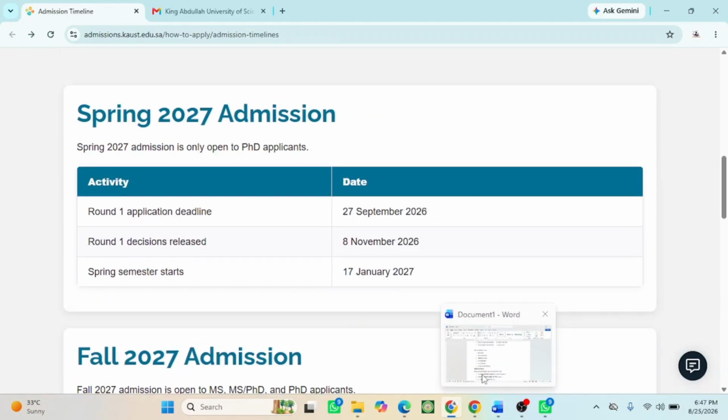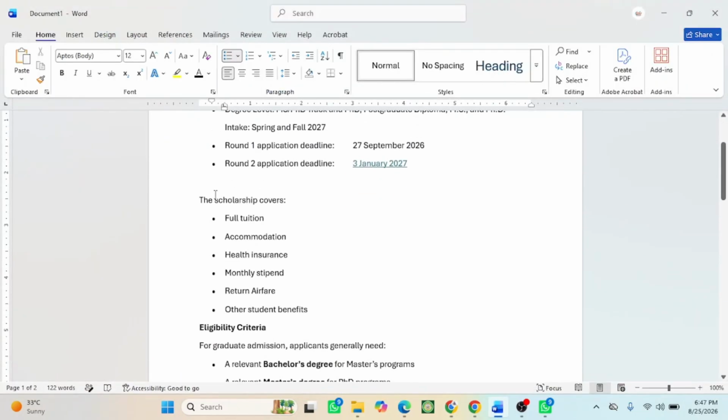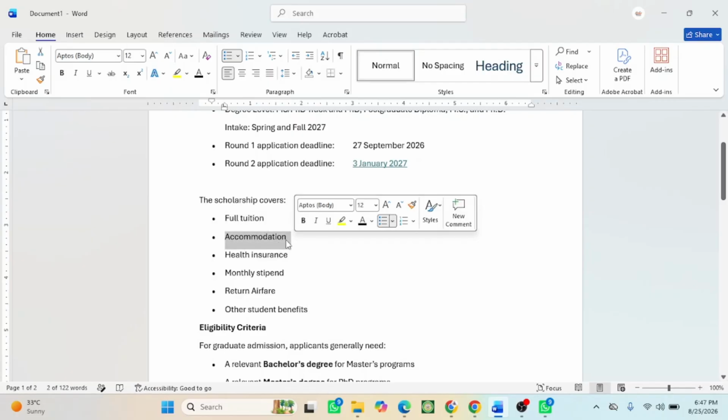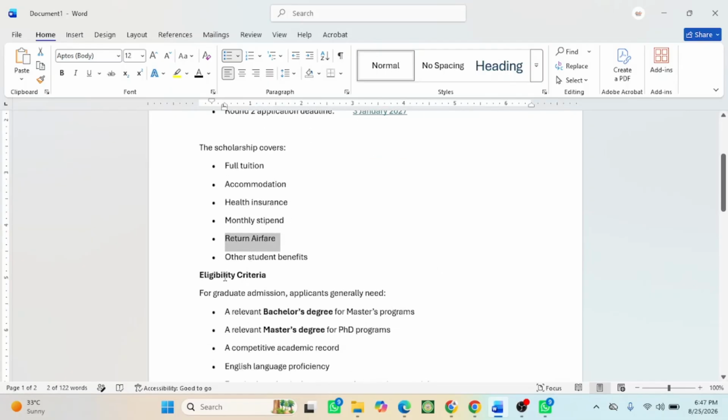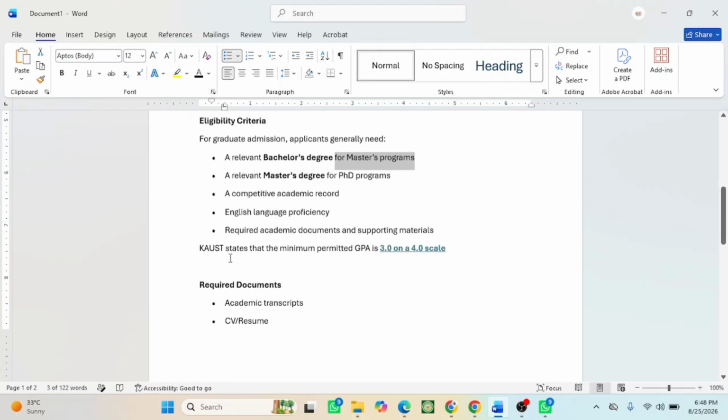For full information about the scholarship, the benefits include full tuition fee coverage, accommodation, health insurance, monthly stipend, return airfare and other benefits. Then the eligibility criteria: a relevant bachelor degree for the master's program, a relevant master's degree for the PhD program, and English language proficiency.